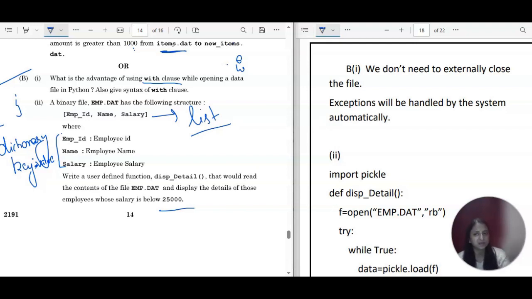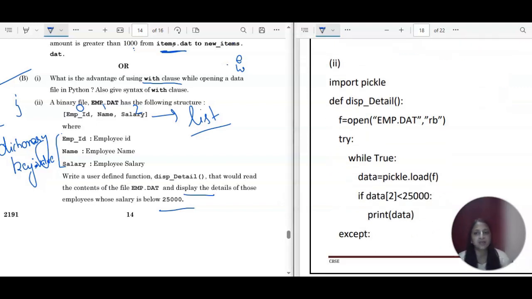This is almost the same as the previous question, but here we have 0, 1 and 2. So you just have to fetch the values, and the salary is at the second position. You will check that the value for the salary should be less than 25,000, and then you will display the details of those who are fulfilling this particular condition.